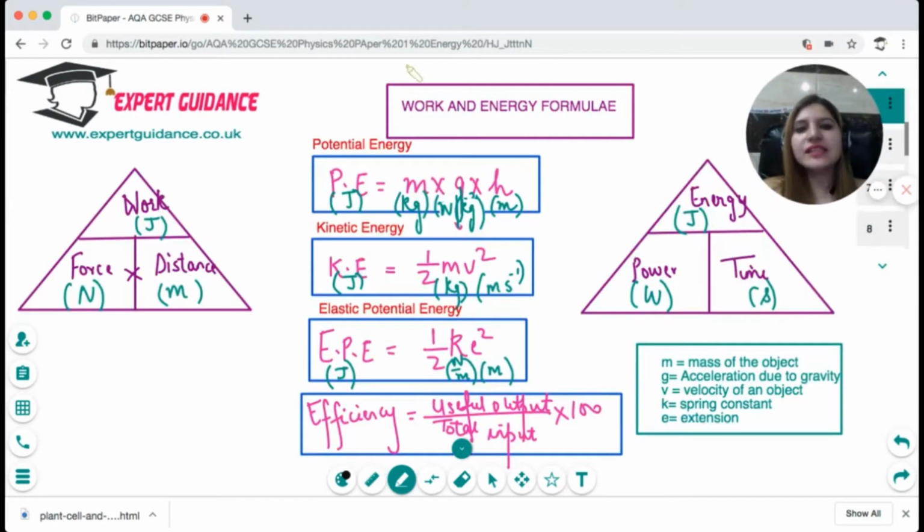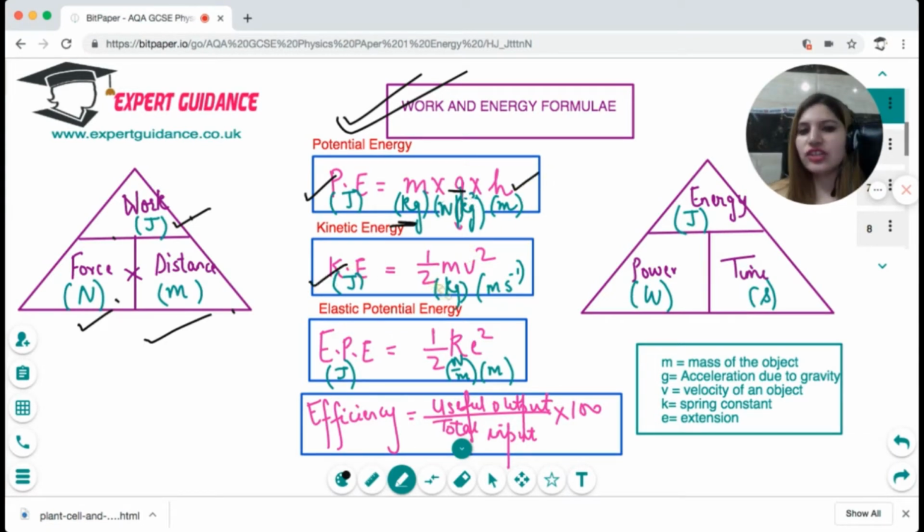Now, these are the very important work and energy formulas which you need to remember along with the units. It's very, very important. First is work done. Work done is force times distance. Work is measured in joules, force in newtons, distance in meters. Then potential energy in joules is mgh. m is the mass of the object, and remember, it has to be in kilograms. g is the acceleration due to gravity, which is 10, and h is the height.